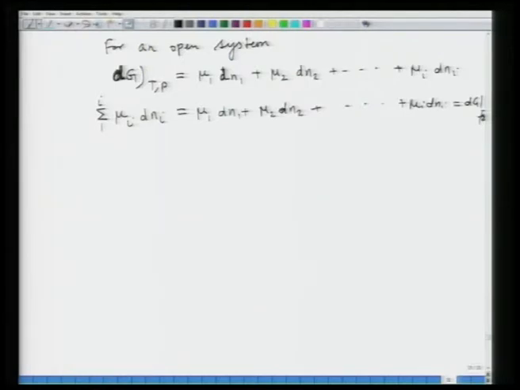Now assume a chemical reaction. We are taking a system where many species are present to react and then some products form.